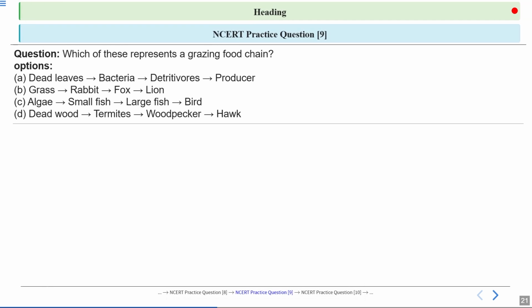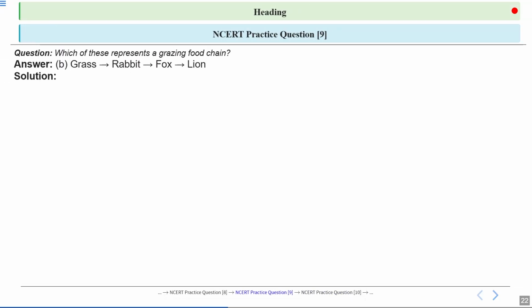Okay, so next question, which of these represents a grazing food chain? So we have the four options. You have to select the correct answer from these options. Option number B is the correct answer here. Grass, rabbit, fox, and lion. So let's have a look at the explanation.